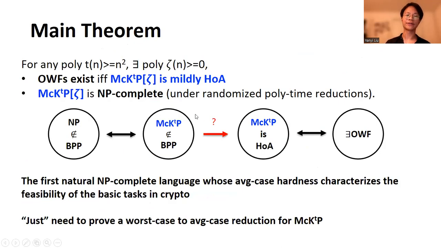So now we conclude our main theorem. We showed that MCKTP is NP-complete and its average case hardness characterizes one-way functions. This is the first natural NP-complete language whose average case hardness characterizes the feasibility of basically all tasks in crypto, including signature schemes, PRG, PRF, commitment schemes, and so on. So we showed that to achieve the holy grail of cryptography, we just need to prove a worst case to average case reduction for this language MCKTP.